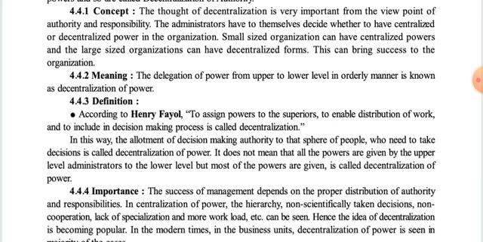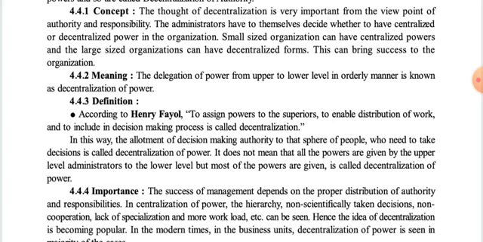So the delegation of power from upper level to lower level in an orderly manner, that means from upper level to middle level and middle level to bottom level, is known as decentralization of power. Now let us move forward and discuss the definition according to Henri Fayol. The first definition given by Henri Fayol: to assign power to the superiors, to enable distribution of work, and to include them in the decision making process is called decentralization.